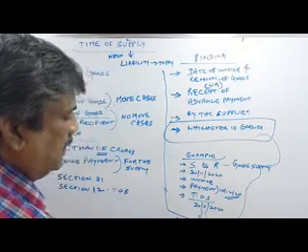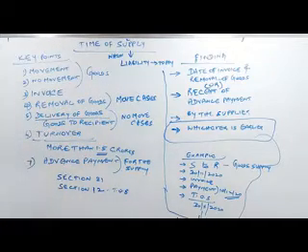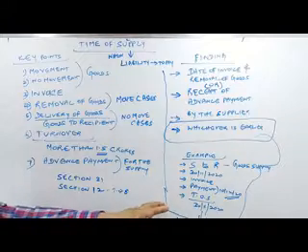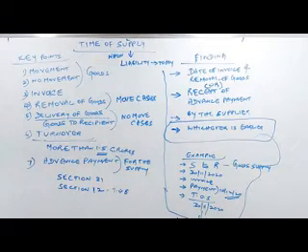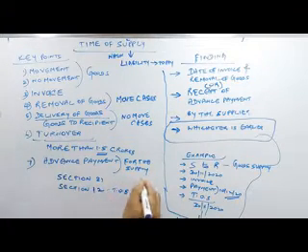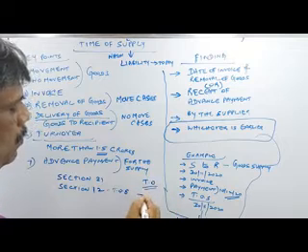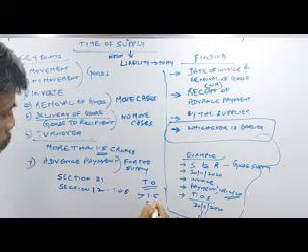Based on this invoice criteria, the time of supply is arrived at. In this case, if the advance payment is there, then the date of advance payment is the time of supply. And we assume here that the turnover is going beyond 1.5 crore.